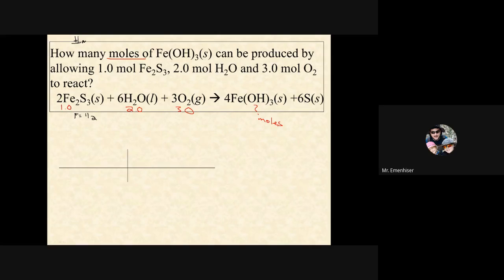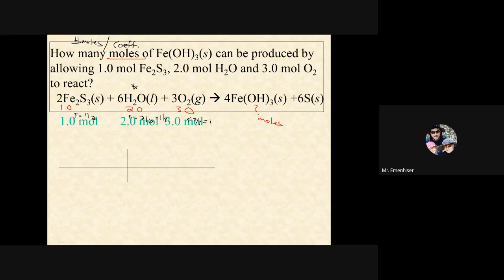Number of moles divided by my coefficient from the balanced equation. And let's try it. So I get a factor of 1/2 there. This is going to be 2/6, which is 1/3, which is less than that one. This is 3/3, which is 1. So which one of these is smallest? I would say the water. So I am predicting with this shortcut, with this trick, that the water is limiting. Just to show you how to do that trick.